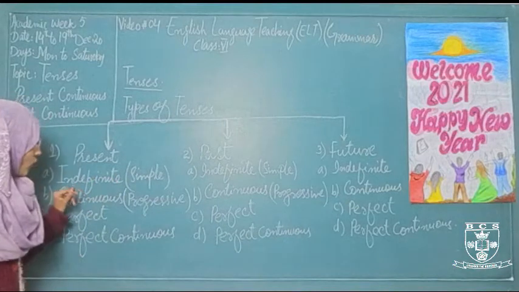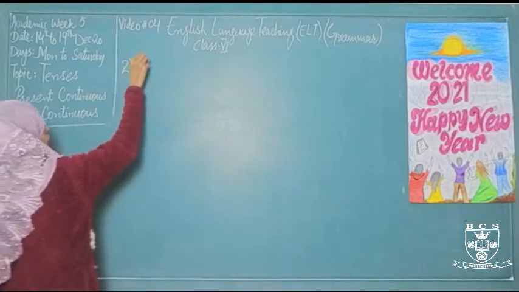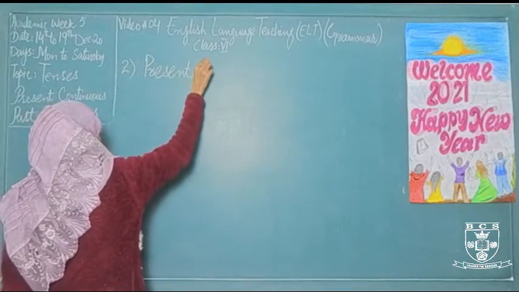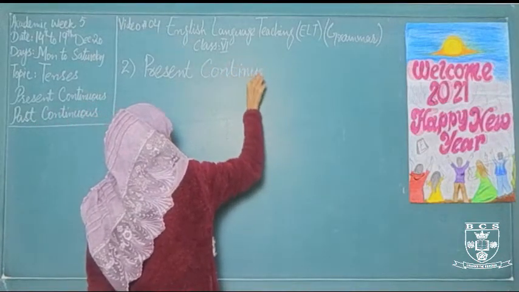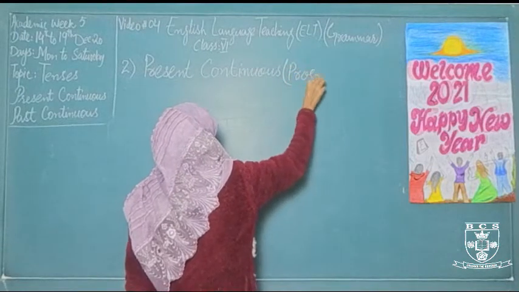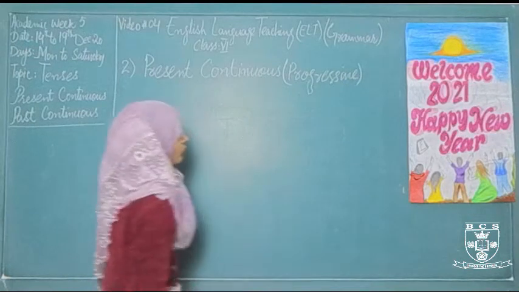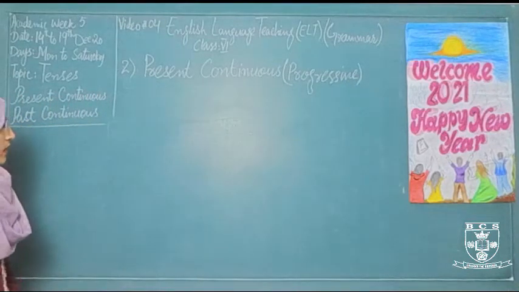So today we are going to start the continuous or progressive tense. Study about the present continuous. We have studied the indefinite in the midterm and in the final term. In the final term, we will study about the present continuous tense.